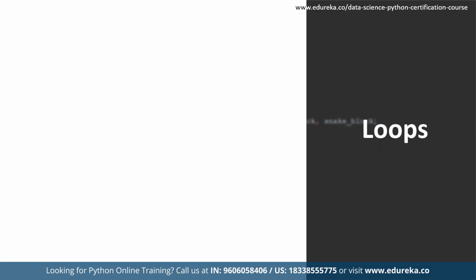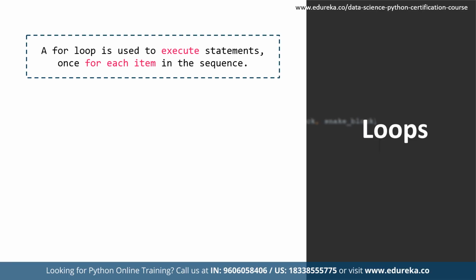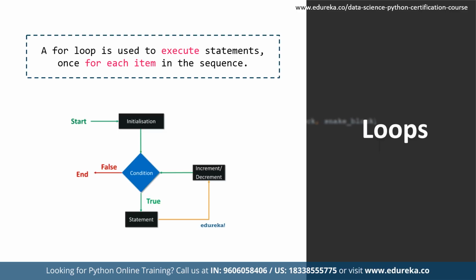So now moving on towards the next flow control statements, that is the for loop and the while loop. So what exactly is a for loop? A for loop is used to execute statements once for each item in a sequence. The sequence can be anything such as a list, a dictionary, a set, or a string. For loops basically have two parts. The block where the iteration statement is specified, and then there is a body which is executed once for every iteration. In a for loop, we actually have to specify the number of iterations that must execute.